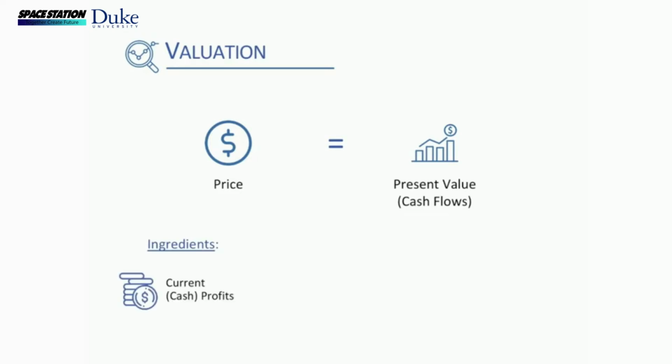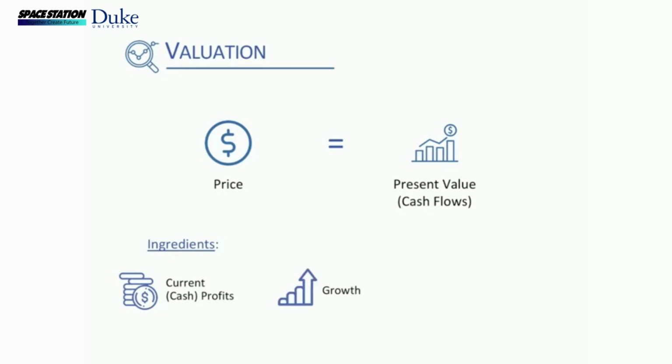The first thing we will have to think about is what are the current cash profits that the firm generates? And that will occupy us in the next video, where we will think about how to start with revenues, deduct costs, deduct investments to obtain the current cash profits of a firm. Now next, I just said that the value of a firm is given by all of the future cash flows that this firm will generate.